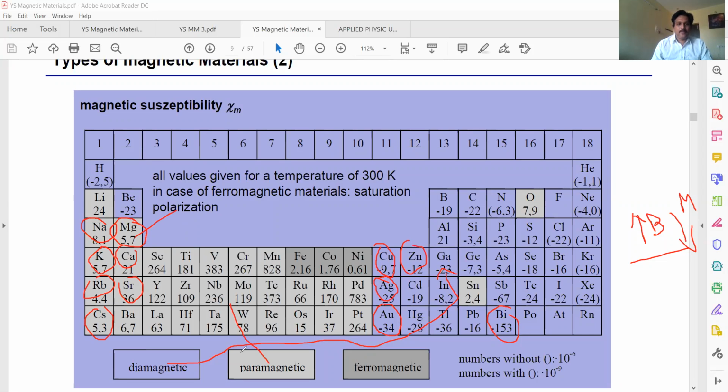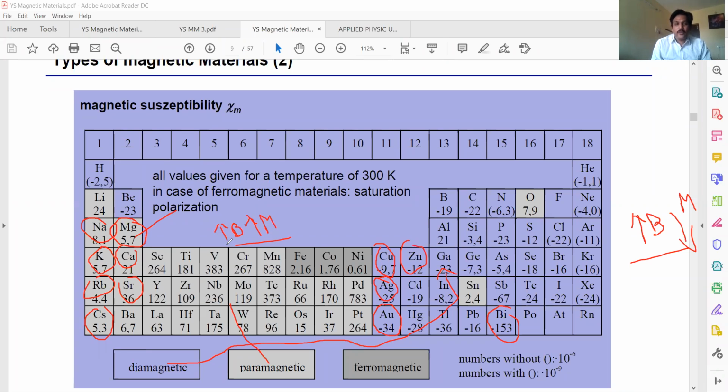These are the examples for paramagnetic materials. In these materials, they have some permanent dipoles. These permanent dipoles are randomly oriented. By application of the field, they will magnetize in the direction of the field.